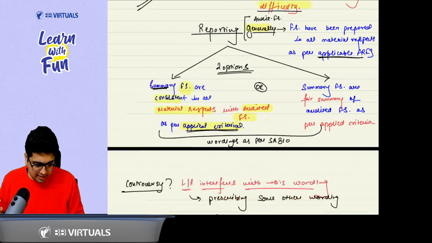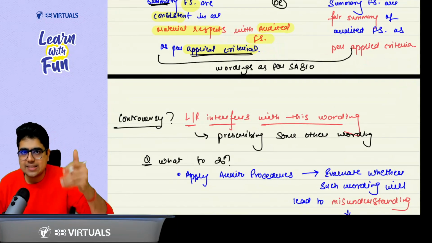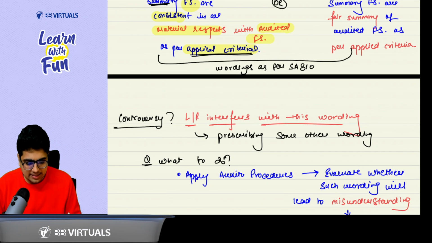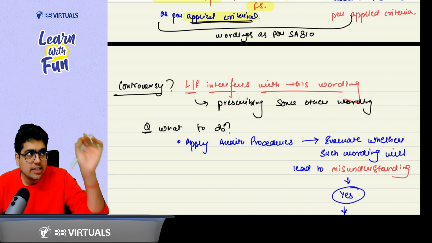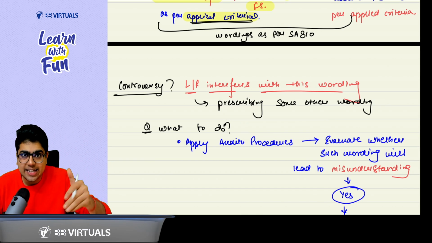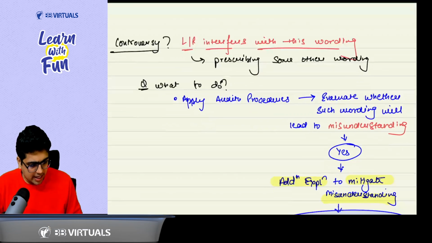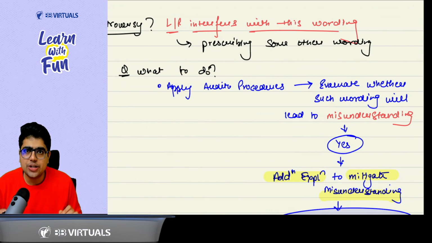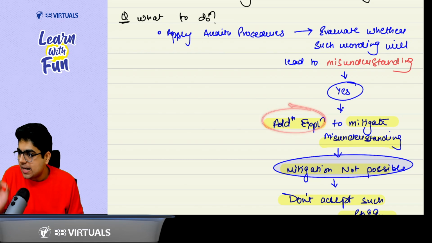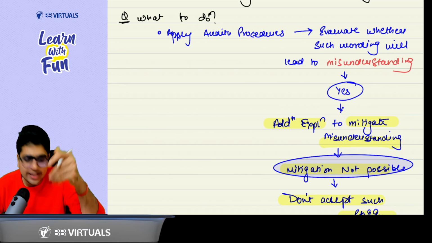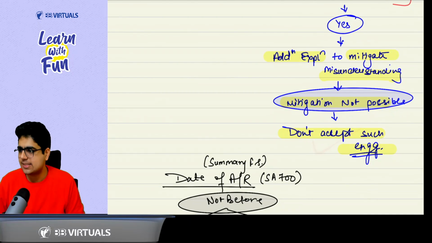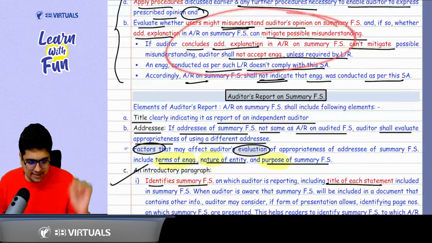But sir, what if these wordings are not prescribed by the law or regulation? Say the law or regulation is interfering and prescribing some other wordings. Then in that case, you need to see whether those other wordings can create a misunderstanding in the mind of the users. If you feel it can create a misunderstanding, then you need to change the wordings. You need to add some additional information and give additional explanation. But even after additional explanation, if you are not able to mitigate the misunderstanding, what to do? Don't accept the engagement. In such a case, you should not accept the audit engagement. This is the point you need to understand. Did you get the point or not? Yes, sir. This is the same thing which is written here.